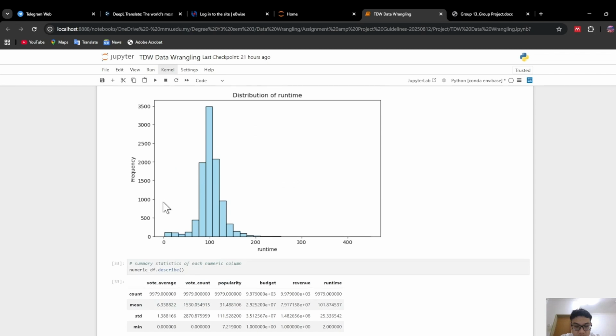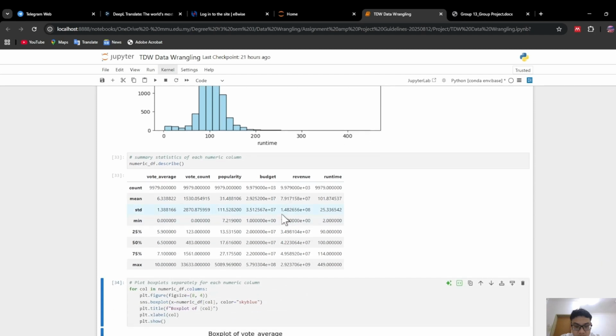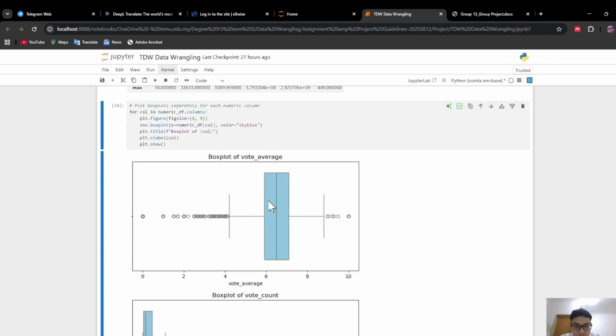The same goes for the distribution of runtime, which also shows a bell-shaped curve. To make the interpretation easier, we also create a summary statistics table that supports the visualizations. Then after that, we plot the box plots. The reason for using the box plot is that it can clearly show the interquartile range and make it easier to detect outliers at a glance.